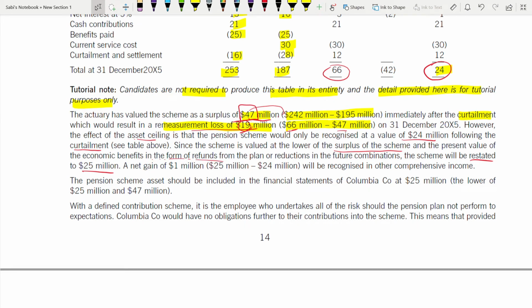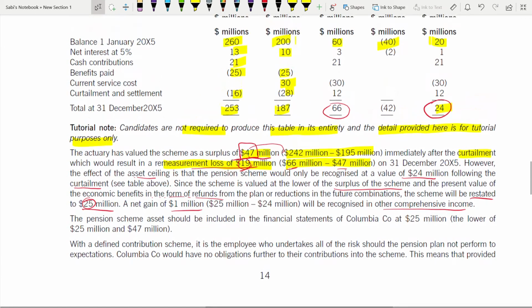So that's why we have to recognize it as 25, the scheme. Okay, and it's a gain. So a gain of 1 million will be recognized in other comprehensive income. What is that gain? So that 25 of curtailment that you have recognized minus this 24. Okay, the pension scheme asset would be included in the financial statements at 25 million, lower of 25 and 47.